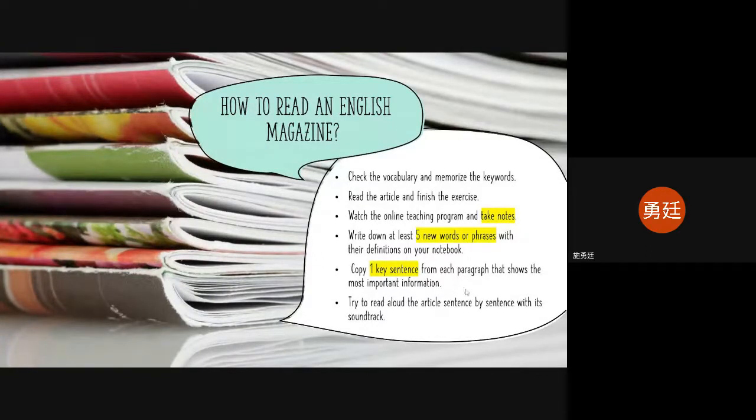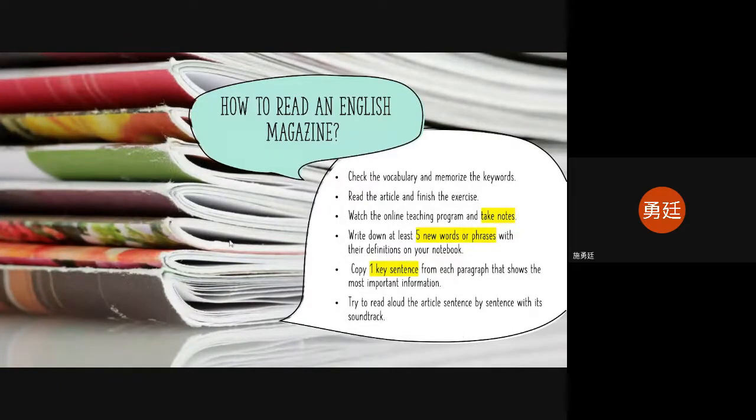Then after you finish your notes, it's very good for you to practice your speaking. As you can see, probably when you try to read the articles at the very first step, you have some difficulty, especially when you see some words that you don't know how to read out. Then it'll be good if you go back to listen to the soundtrack from the online teaching program and try to read aloud the article sentence by sentence.